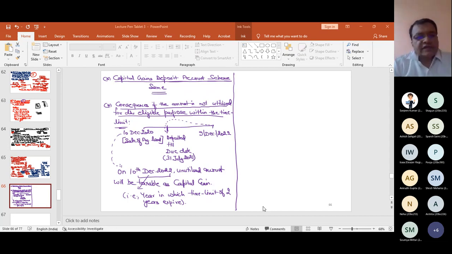Because of the COVID situation this date got extended, but that is an exceptional situation. I am not assuming any exceptional situation. I am assuming that everything is going on smoothly and there is no COVID situation existing. So I'm telling you the exact provision. Normally, the date for an individual is always 31st July. It sometimes gets extended because of some exceptional reason, but I'm going by the date 31st July 2021. That's it. Any other doubt?